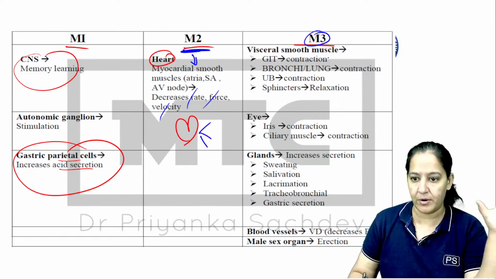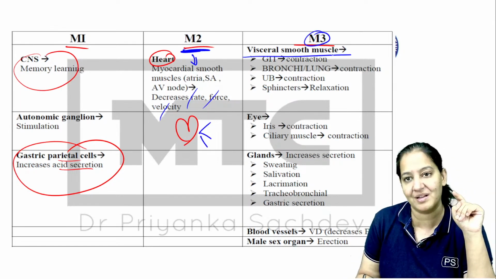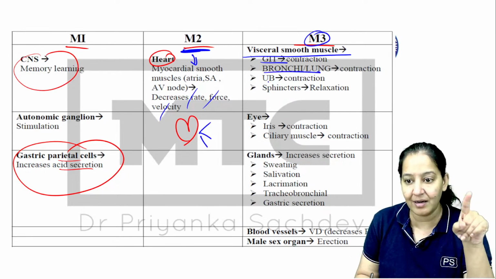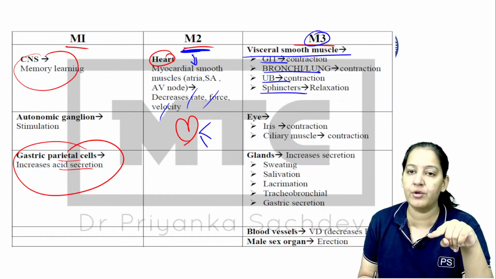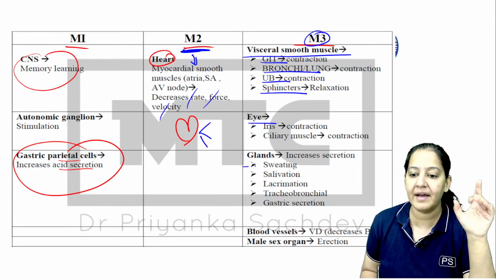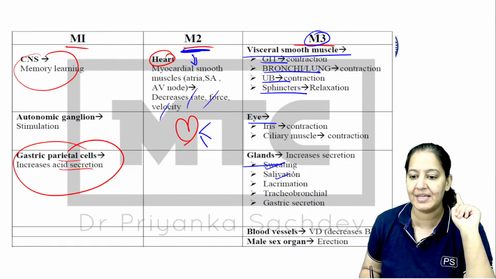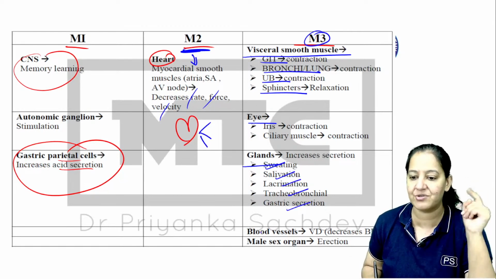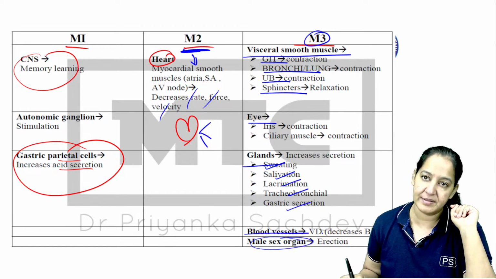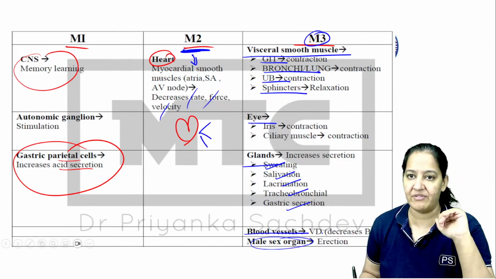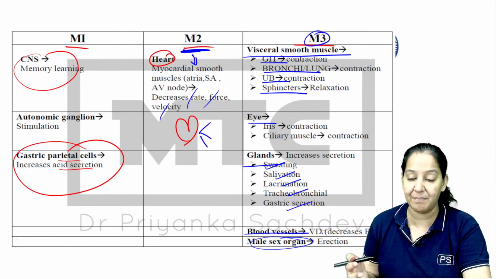M3 is present in all other organs. M3 is present in all smooth muscle, like in the GIT, in the lung, in the urinary bladder, in the sphincter of the urinary bladder, in the eyes, in all glands of the human body, like sweating, salivation, lacrimation, tracheobronchial, gastric, in the blood vessel, in the male sex organ, that is the penis. So M3 is present everywhere else, and you can understand. अब मैं फिर से नहीं समझाऊंगी.